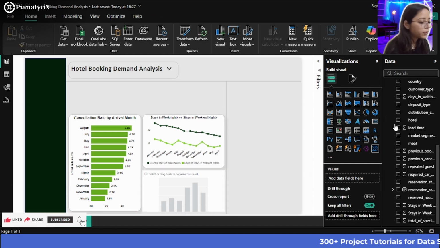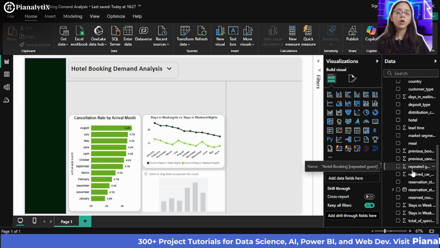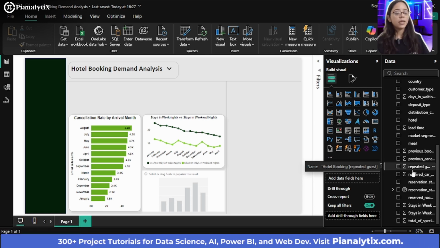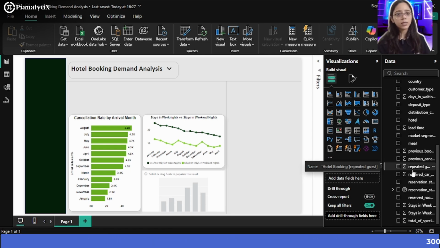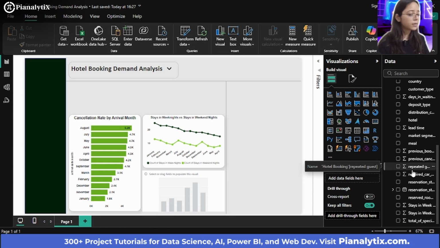So what we are going to do is we want to show the repetitive guests by each country. Like who were the guests, or what was the count of the guests that particularly were loyal to the hotel, or from which country did these guests belong that they were so loyal to this hotel that they kept on visiting. So we want to target those particular customers from each country, like why they were much more interested in booking the hotel repetitively. There must be some reasons that you could later on gain with those feedbacks also.